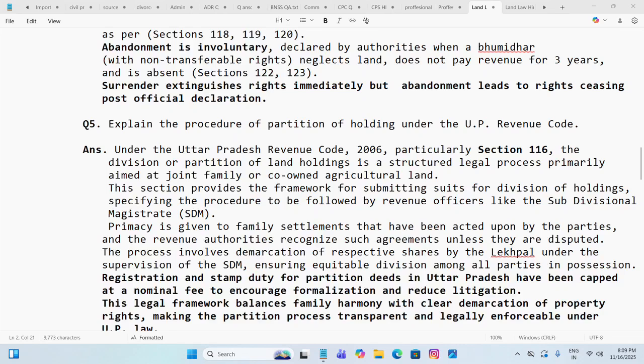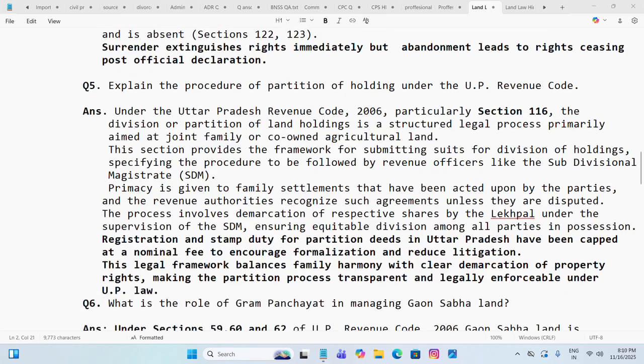Now coming to question 5. Explain the procedure of partition of holding under the UP Revenue Code. The answer is under the UP Revenue Code 2006, particularly under section 16, the division or partition of land holdings is a structured legal process primarily aimed at joint family or co-owned agricultural land. This section provides the framework for submitting suits for division of holdings, specifying the procedure to be followed by revenue officers like the subdivisional magistrate (SDM).